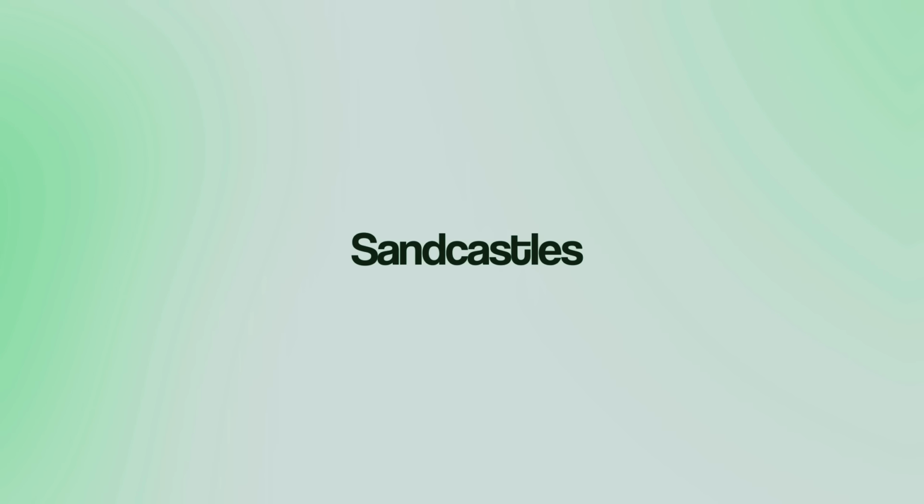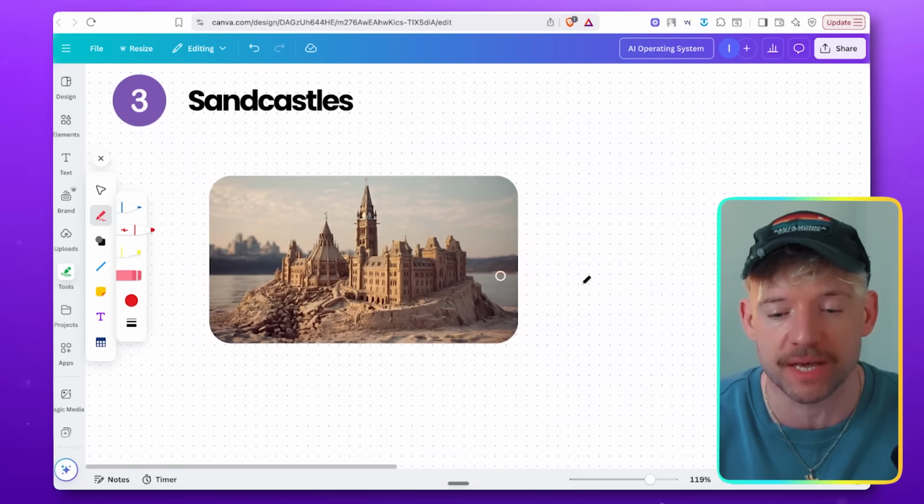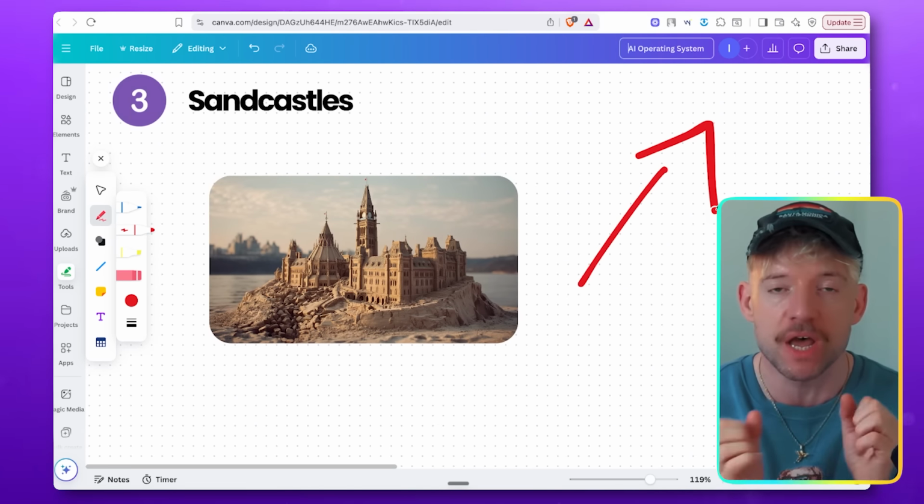And the third concept here that it usually has is what we call Sandcastle. So this is probably the most important thing. This is really boring. This is not flashy. But this is the stuff that works, and that's what we're all about here, right? When we talk about Sandcastles, what I mean is you can automate anything. But when we think about building profitable operating systems, it is way easier to make so much more money if we take something that is already working, something that is already profitable, and then we build a system around it to systematize the thing so it can continue to grow. The biggest mistake I see 99% of people making is that you automate something that should simply not exist.